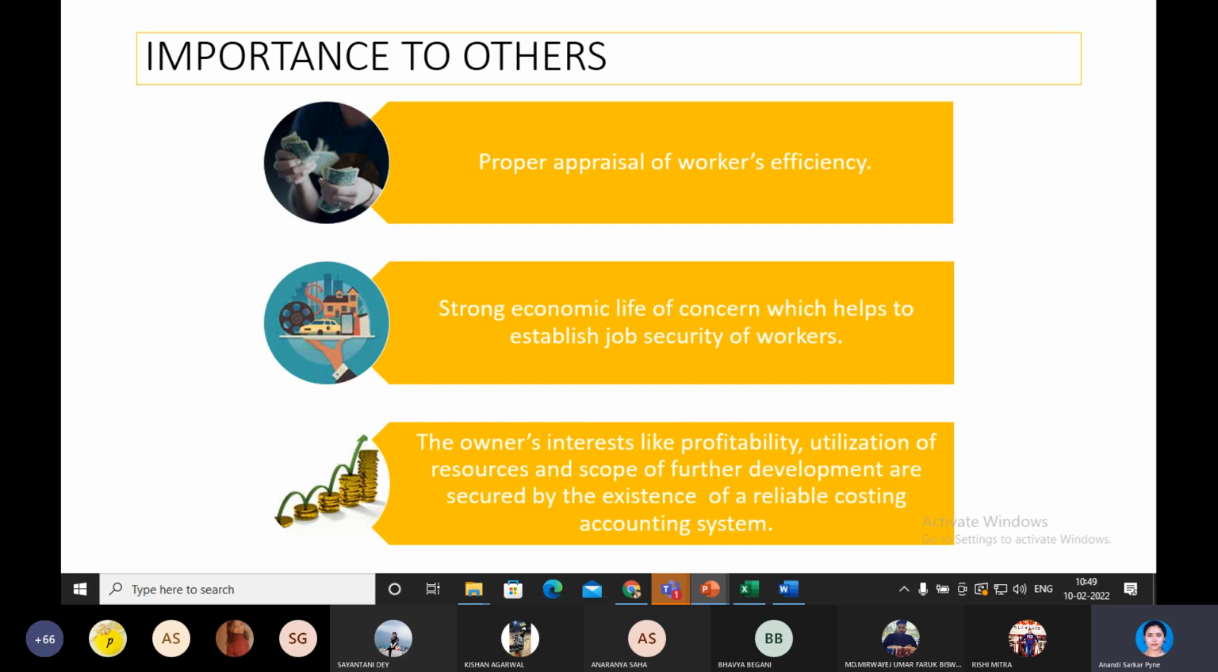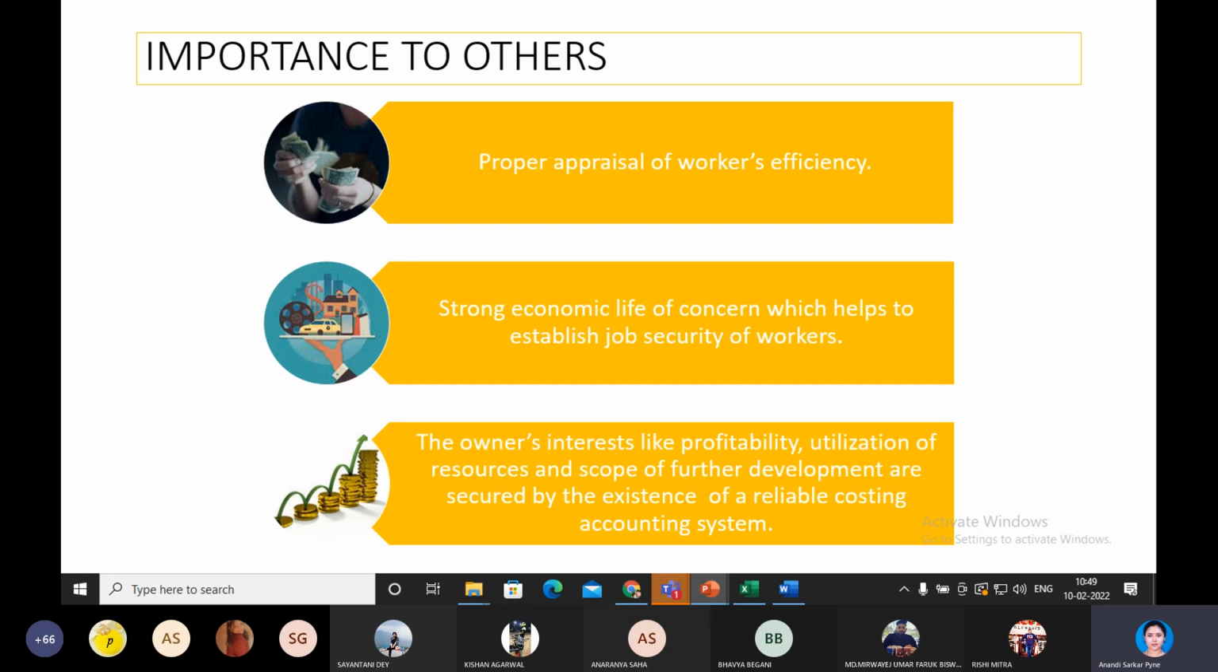the main owner's interest is profit, right? The owner's interest, like profitability or utilization of resources at the optimum level and scope of further development. So these objectives of owner can be easily taken care of. So that will enhance the scope of further development.